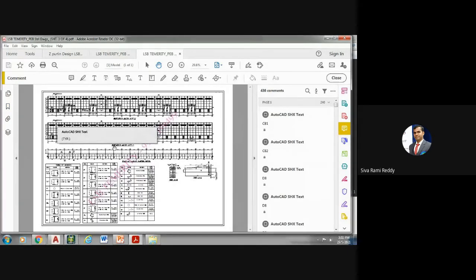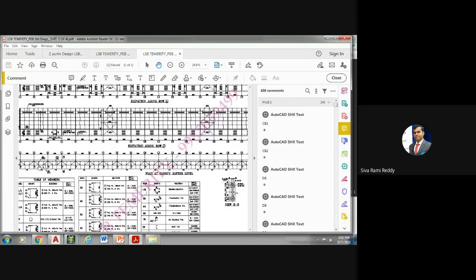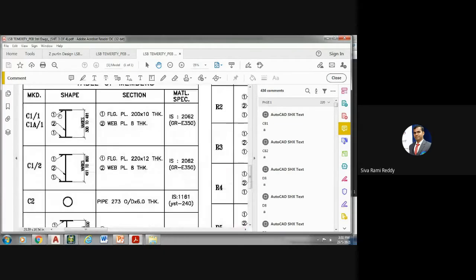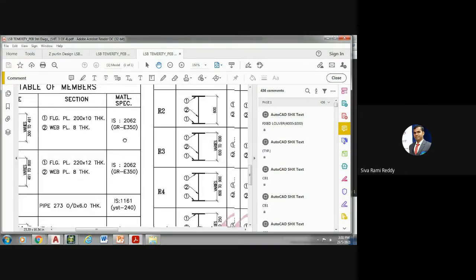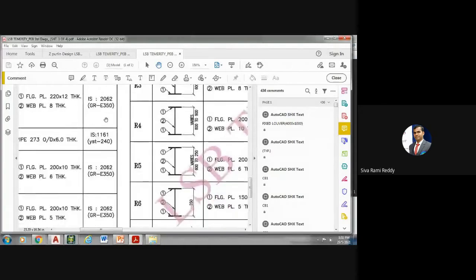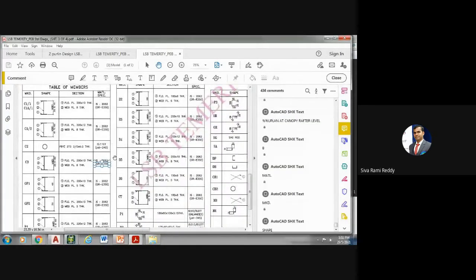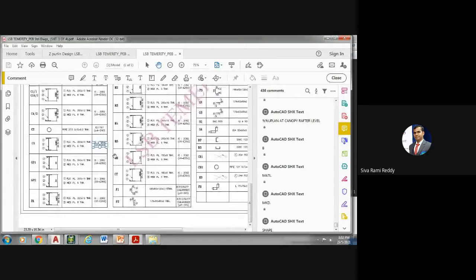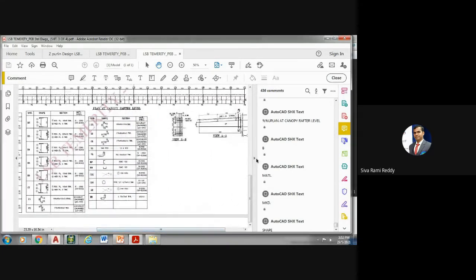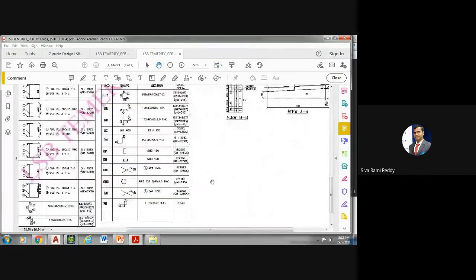See here. These are the column types. These are all the columns. See, level plate, thicknesses, member profile, index number like 1, 1, and then this is 2. FLG means flange plate size, web plate thickness is this one, and the material grade as per this code book, and the grade is like 350E, right? Such wonderful specification, each and every detail has to be mentioned on the drawings. Then only will it be convenient for the contractor to execute it or to erect these buildings.